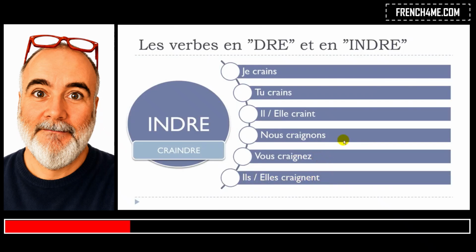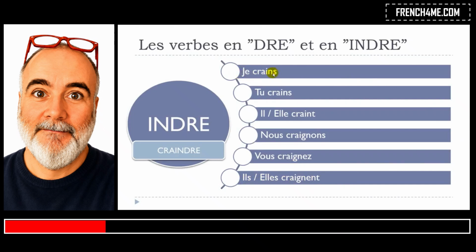You can see that for nous, vous, and then ils, elles at the plural form, it is quite tricky because you've got this GN coming right here, and then the sound is craignons. You get the ñ sound. Craignons, craignez, craignent. The good news is that it will come for nous, for vous, and for ils, elles at the plural form.